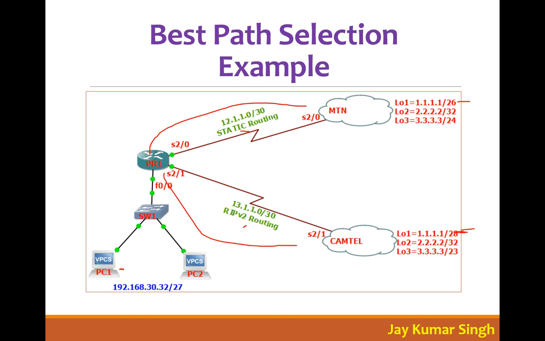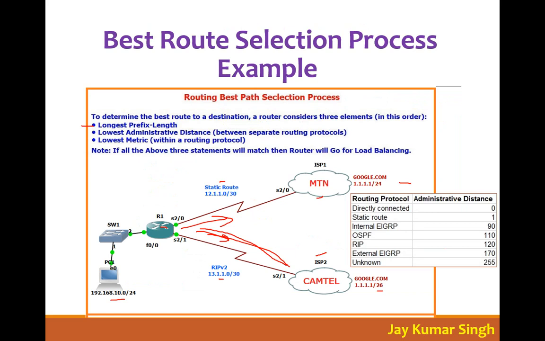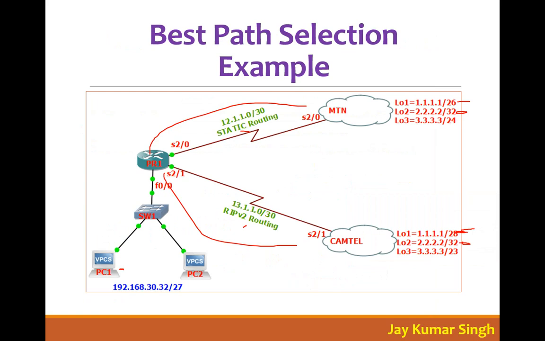Now if you are talking about 2.2.2.2, here you can see that the prefix is the same. If the longest prefix is the same from both sides, then he will follow the lowest administrative distance. What is the administrative distance of a static route? It is 1. And what is the administrative distance of RIP? It is 120. So which one is the smallest? This one. So he will prefer this route.